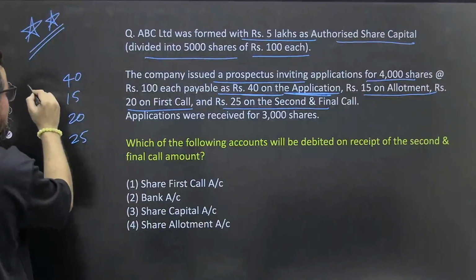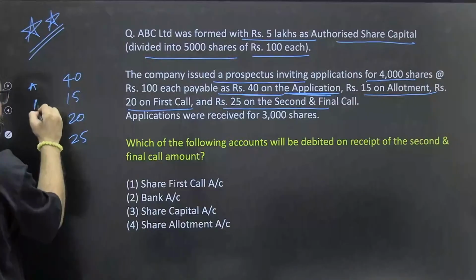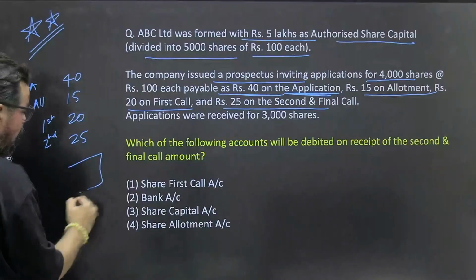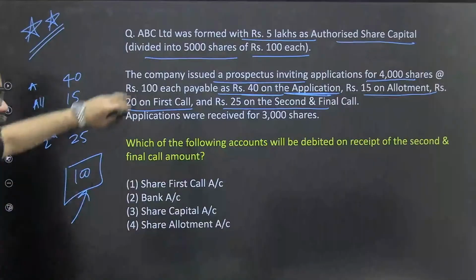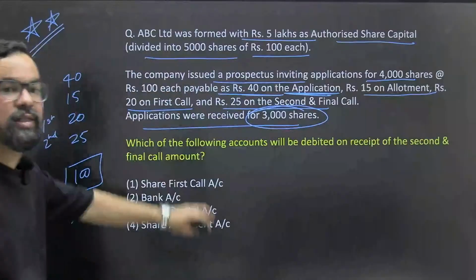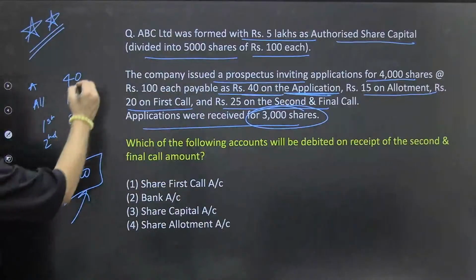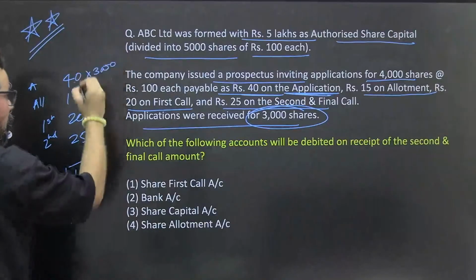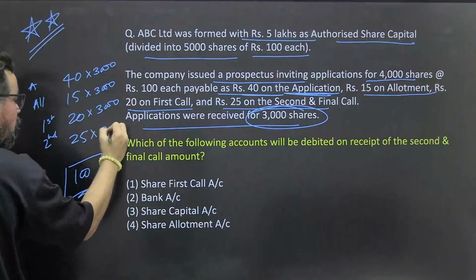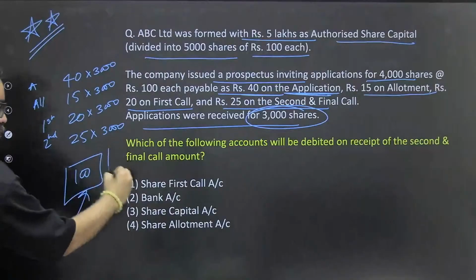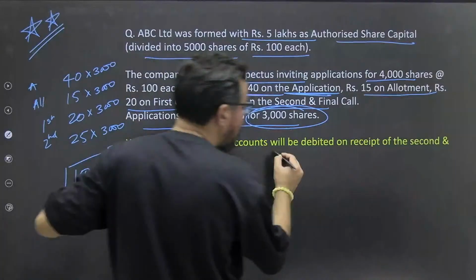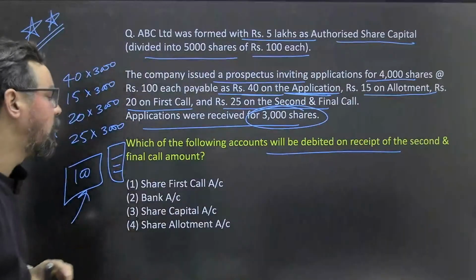So this is your application, this is your allotment, this is the first call and this is the second or final call. Overall they have issued 100 rupees shares, 4 lakh in total. Then applications were received for 3,000 shares only, so you multiply into 3,000 and you'll get to know the values, at what time they are going to receive what amount of money. Now the question is: which of the following accounts will be debited on receipt of the second and final call?